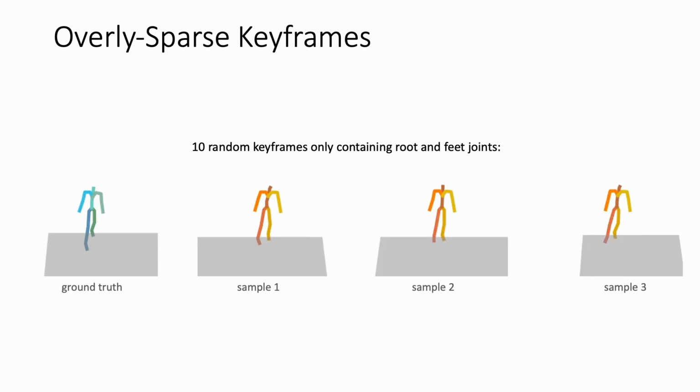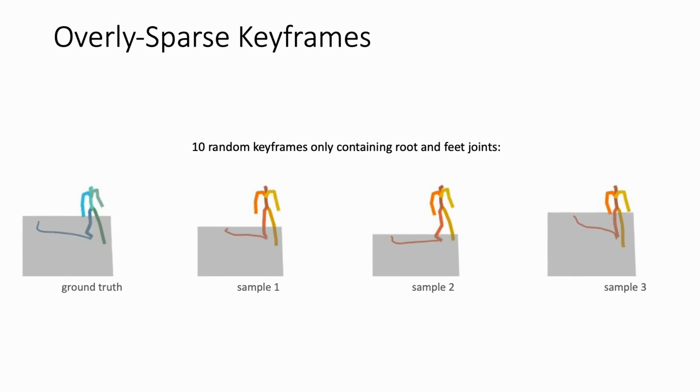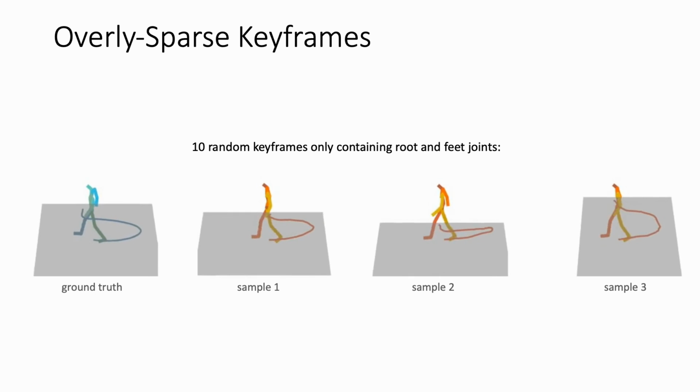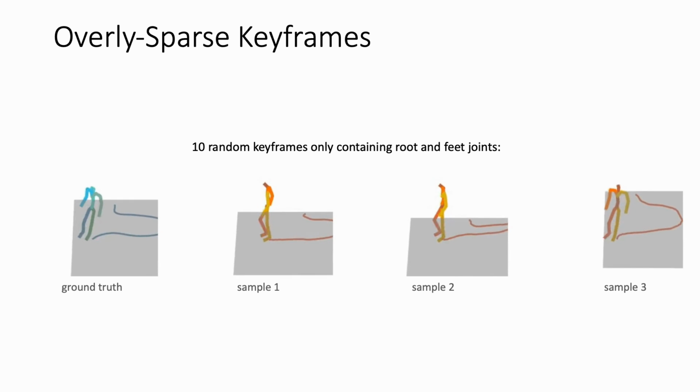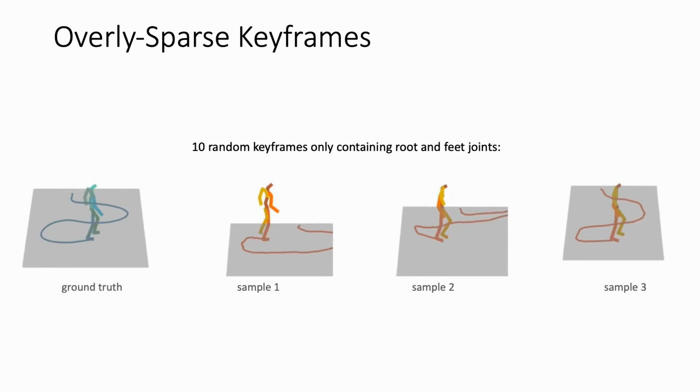Our method may treat overly sparse keyframes as noise and ignore them at inference time. Here we demonstrate 3 samples by providing the root and feet joints for 10 randomly placed keyframes. The model fails to track the root and feet trajectory, and foot sliding is observed in most of the samples.